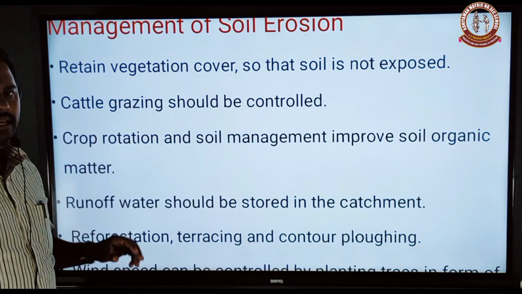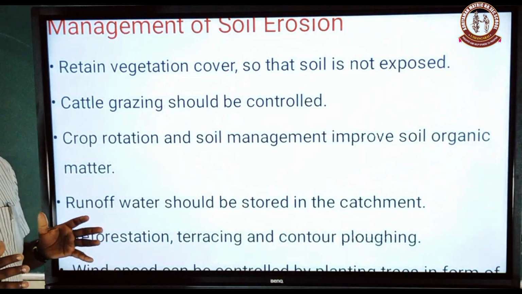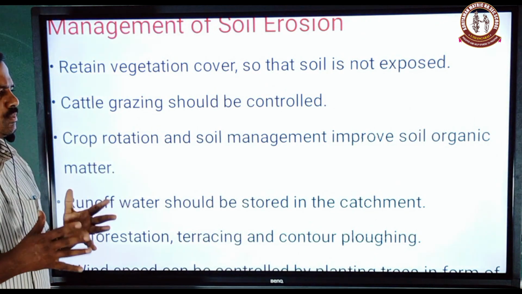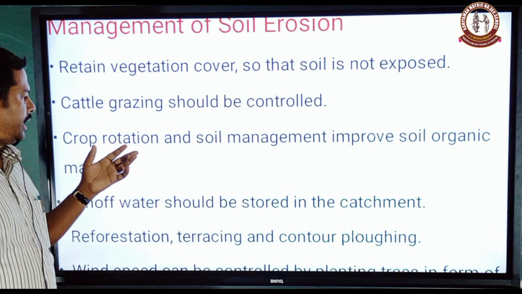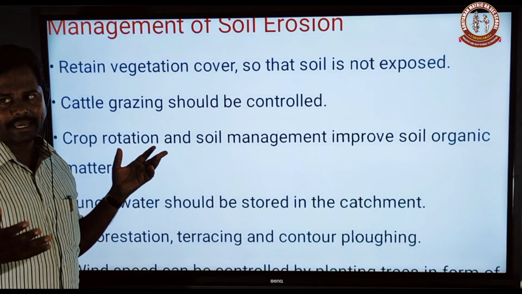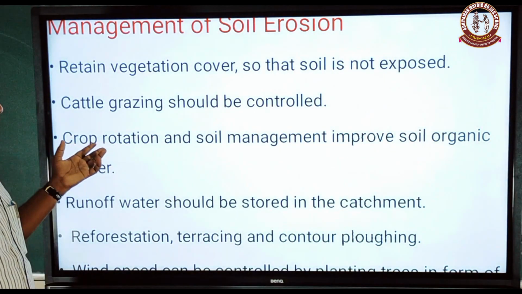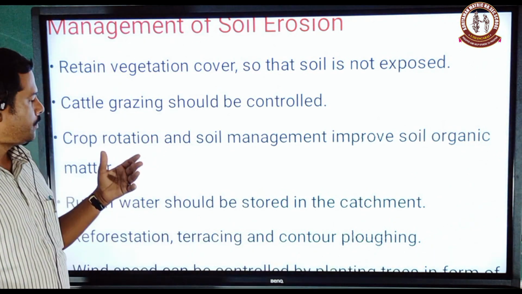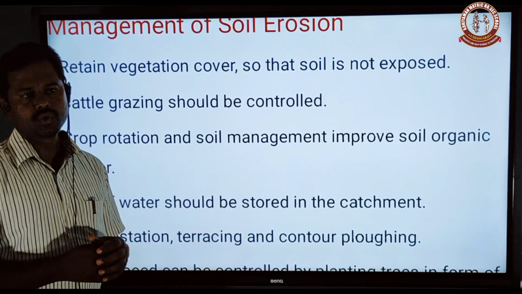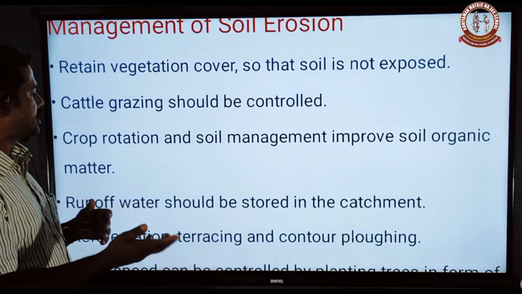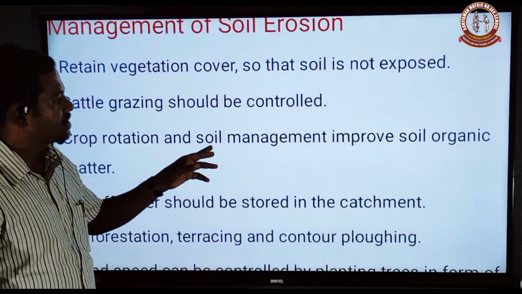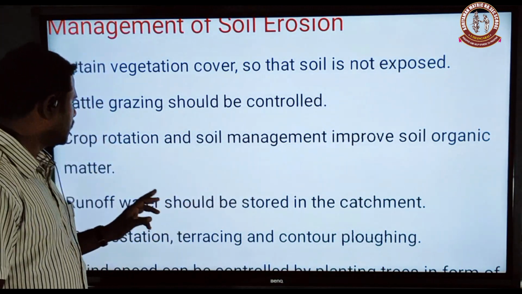What is meant by crop rotation? Crop rotation means planting crops alternately rather than continuously. For example, cotton is cultivated at a particular time, and then the next time we cultivate another crop. That is called crop rotation. Crop rotation and soil management improve soil organic matter.